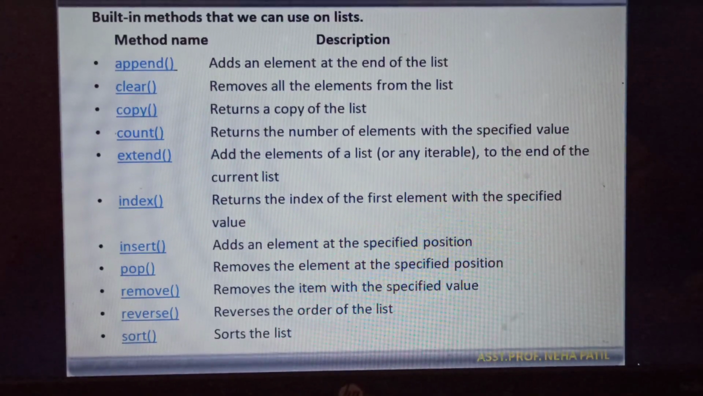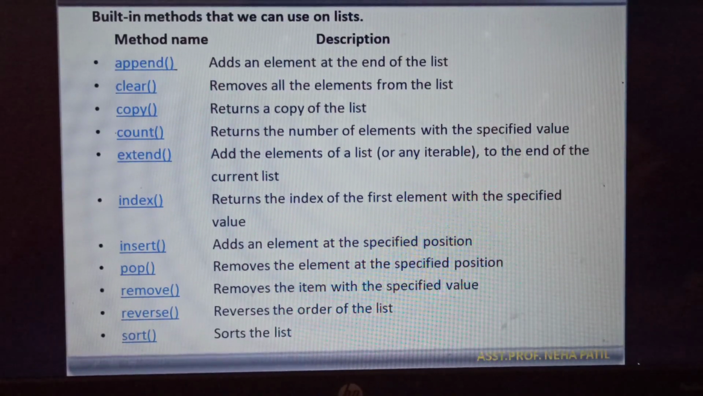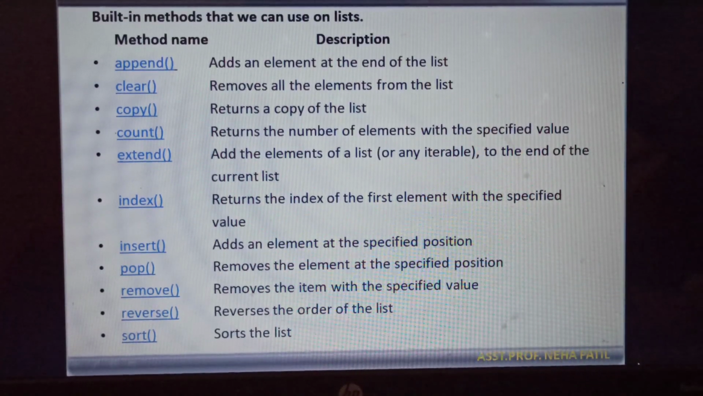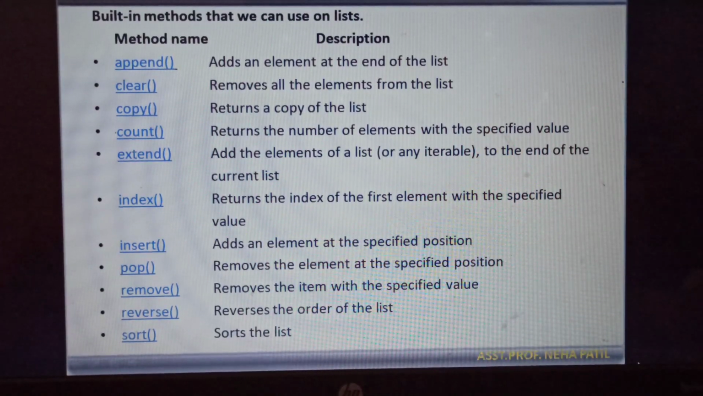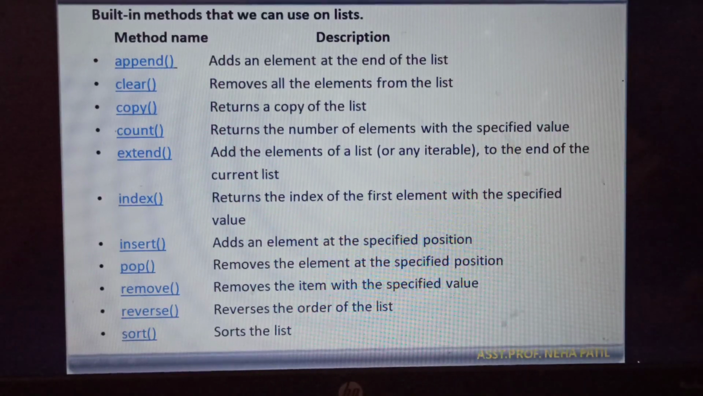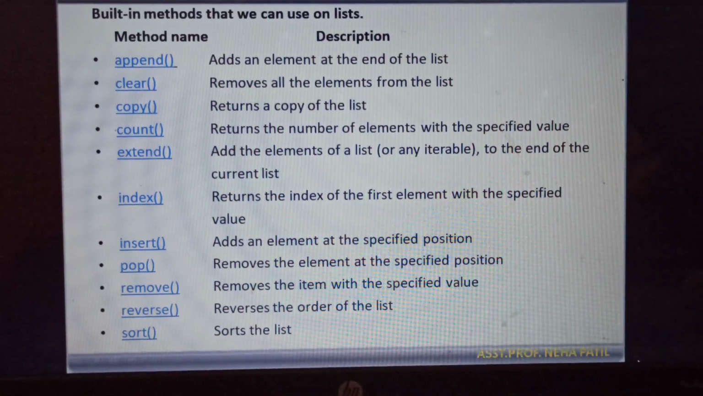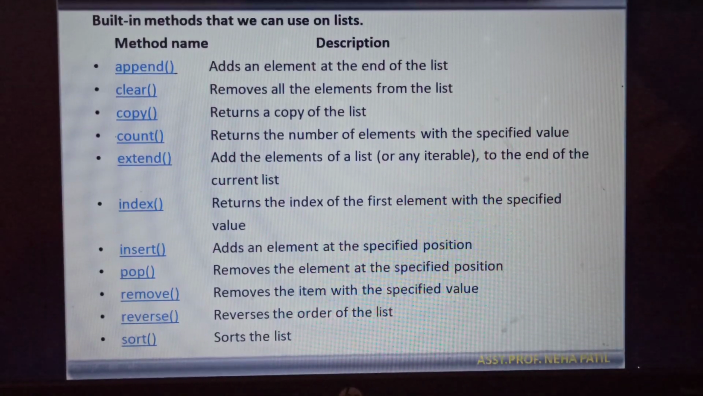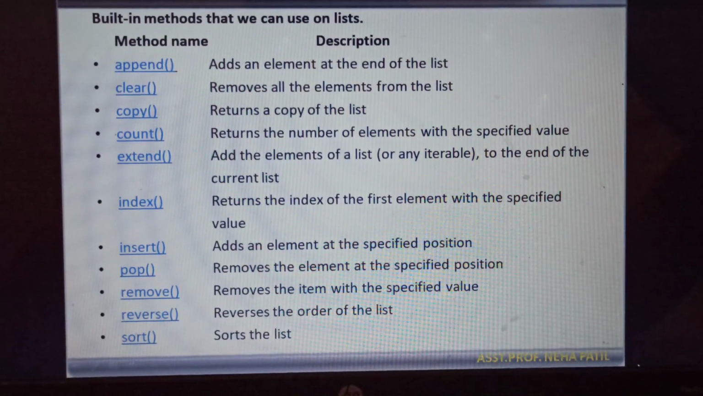Pop is the method which is used for removing the element at a specific position. Remove is the method which is going to remove the item with the specified value. Reverse is the method which is going to reverse the order of the list. And sort is used for sorting the list. So these are the standard methods present in Python.